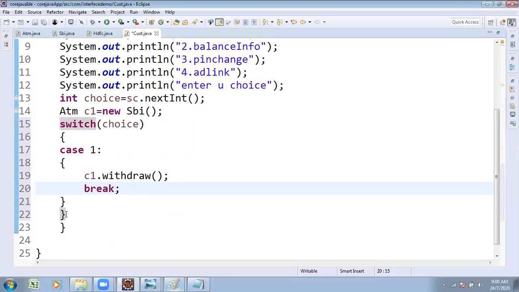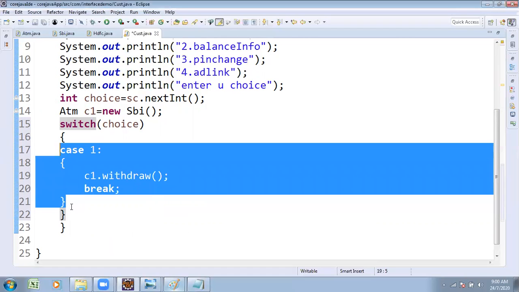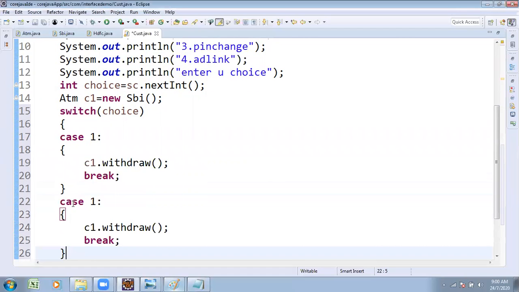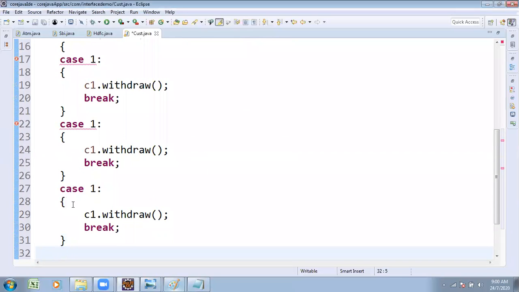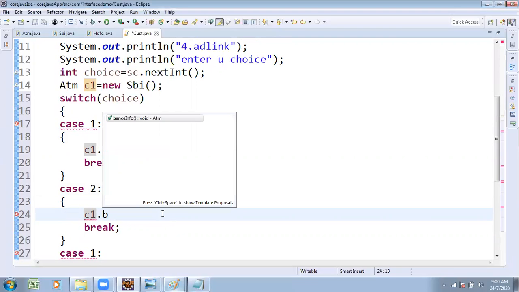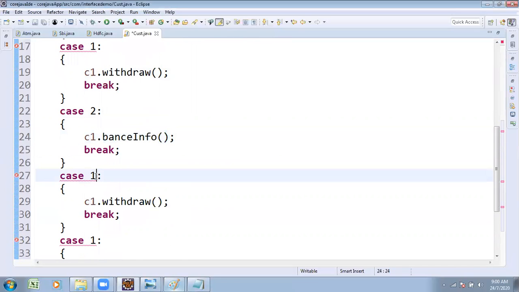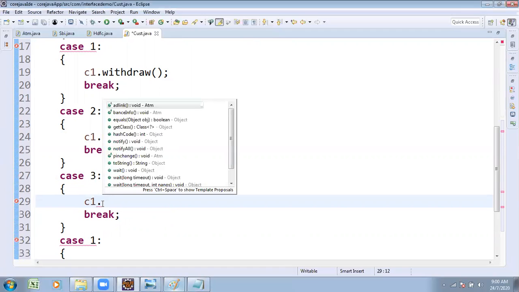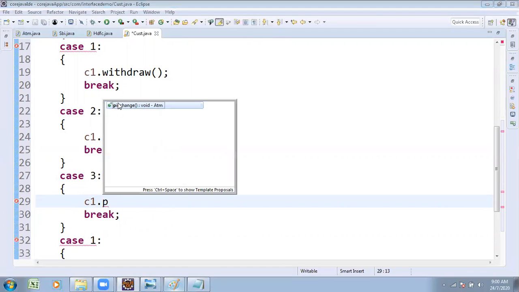Similarly, I want to access the cases. With 1 you selected the withdraw process. 2 you selected balance inquiry. 3 you selected another process. Case 2, case 3, case 4, multiple cases. Case 1, withdraw. Case 2, balance inquiry, C1 dot balance info method. Similarly, case 3, you selected 3. 3 stands for some other logic, C1 dot, pin change process.